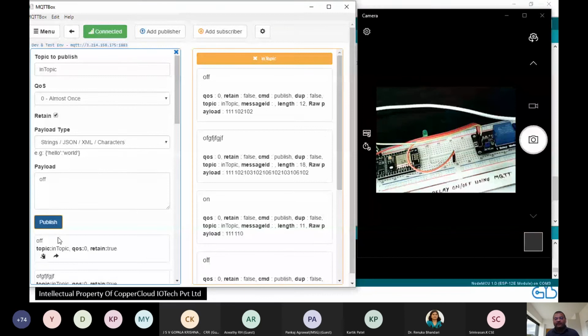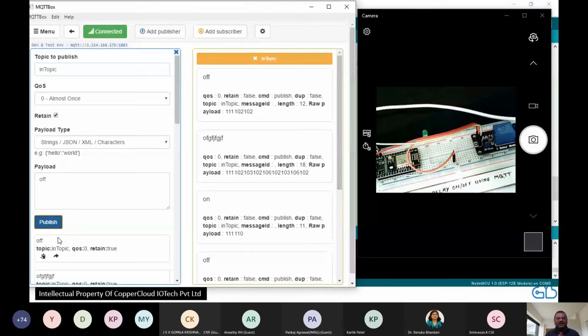The device goes off. So, second IoT device: we have built two IoT devices in today's session. The first one was sending you distance readings. The second one is switching an LED on and off based on what data I'm sending. I'm sending on or I'm sending off. So we have done transmission as well as reception of the message.